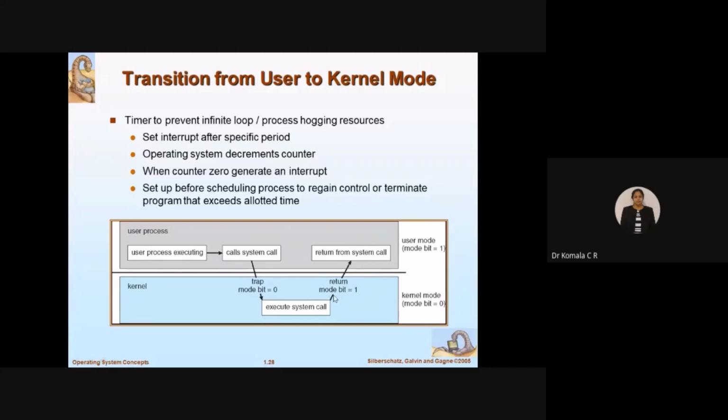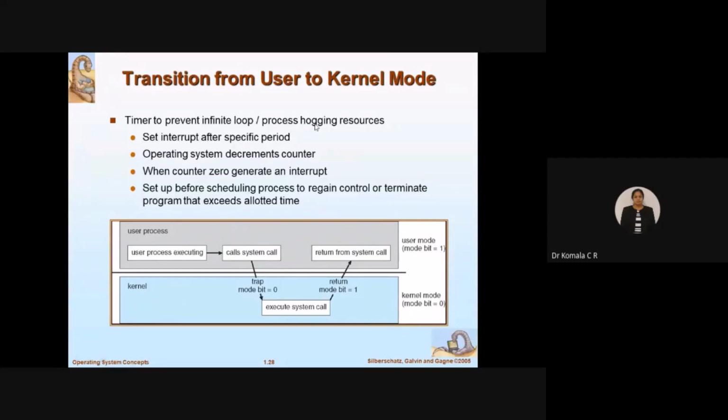Fine. So what will it do? We have a timer for that. We set a time. For this period of time, I will allow the CPU to attend kernel mode. If I could not complete the job in the given time, I will stop at that stage and go back to my user mode. So you can set the timer so that you can avoid the CPU getting stuck in an infinite loop. Fine.